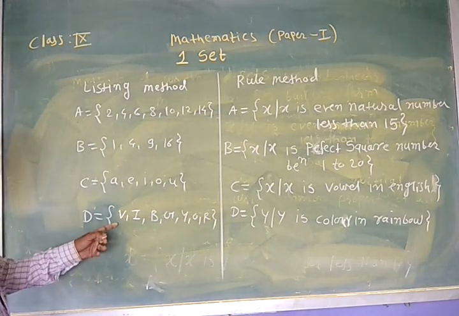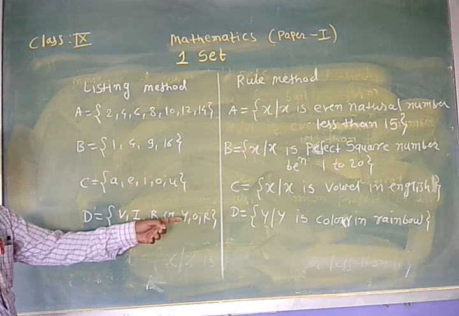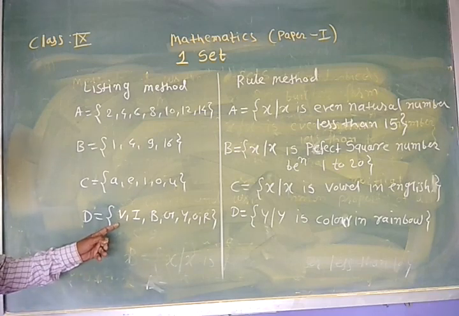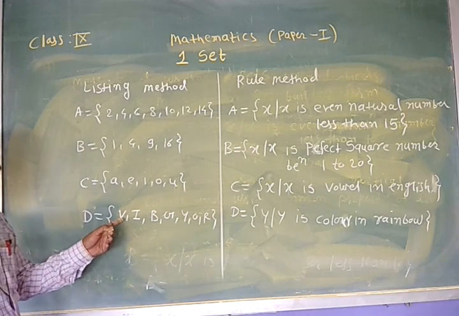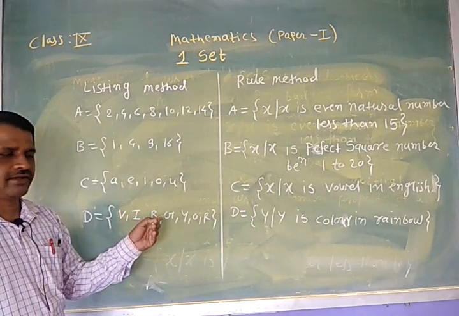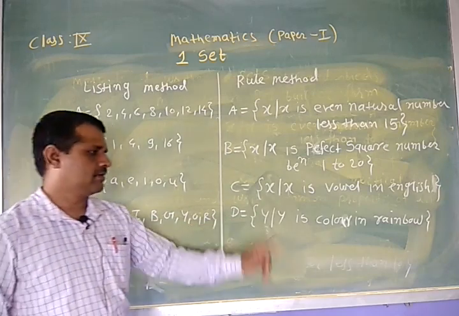These are the colors in the rainbow. Shortly we can write V, I, B, G, Y, O, R. By English method we can write it in this way, or you can write the whole word of that color, and by using the comma you can separate them.